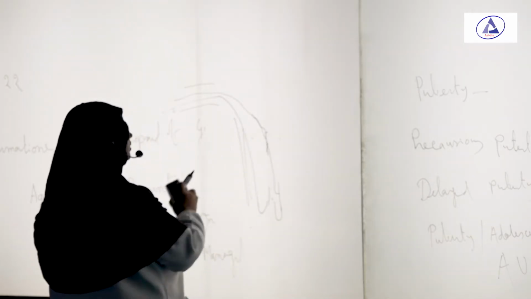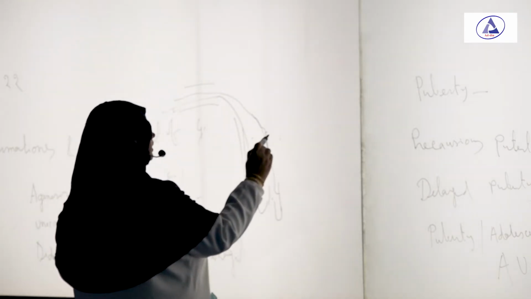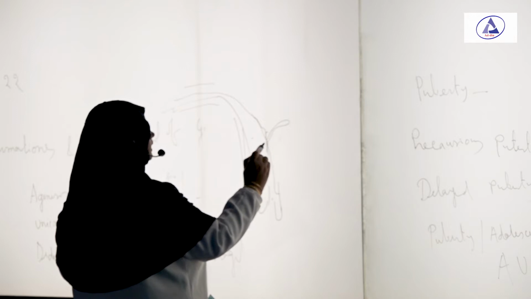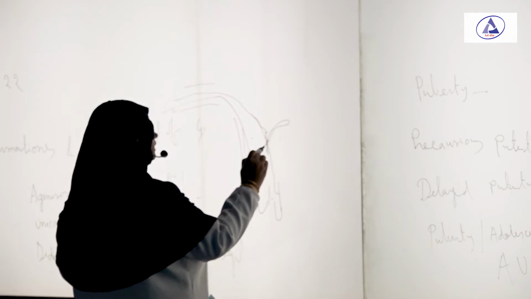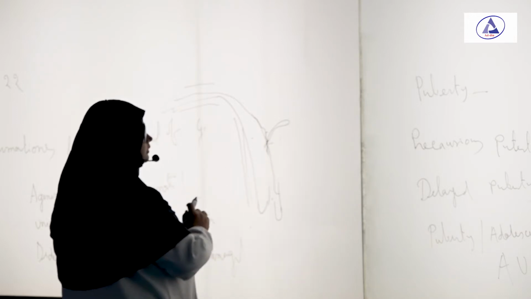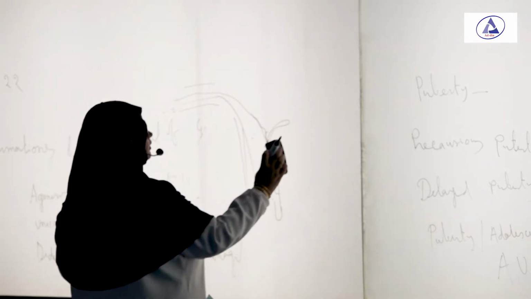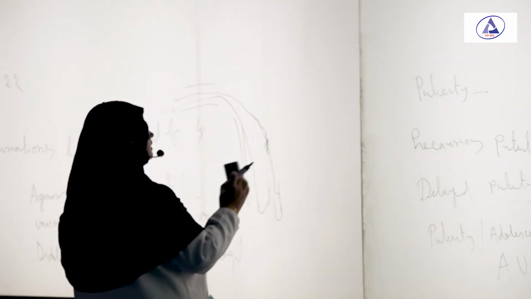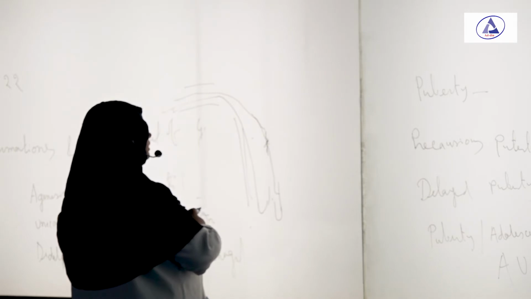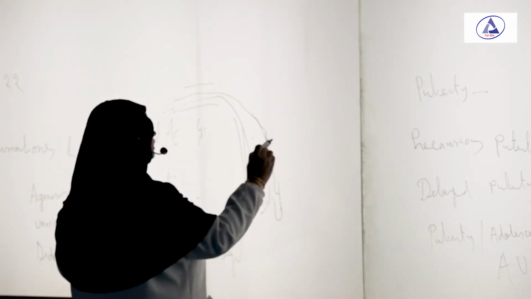That is unicornate uterus, but sometimes there is a rudimentary horn. Maybe cannulation, may not be cannulation. Okay? And sometimes only like this. Unicornate uterus, okay?